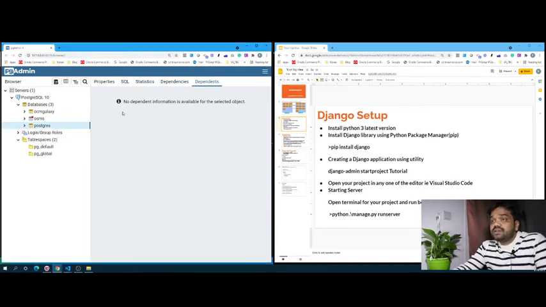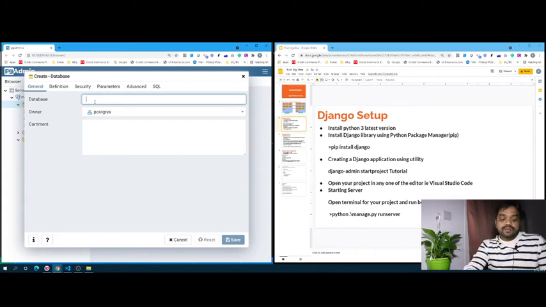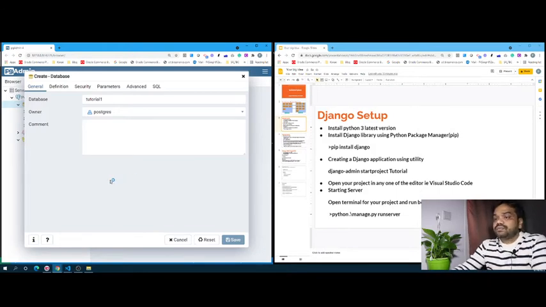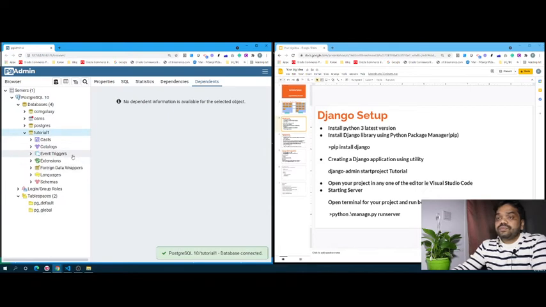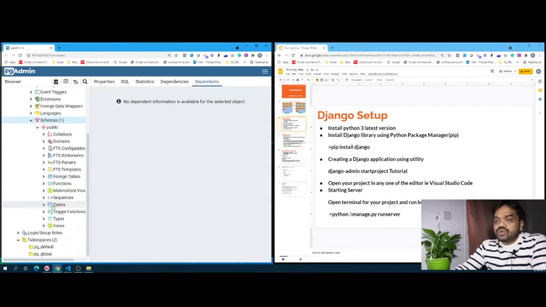Once it is started, it will redirect to this page, and then I have to log in, and then it will come here. Here I am going to create one database. I am creating a database named tutorial1. I have created tutorial1 here. Under this tutorial1, you can find the schemas here. Just go to the tables. You will see nothing is there. No tables are created here.